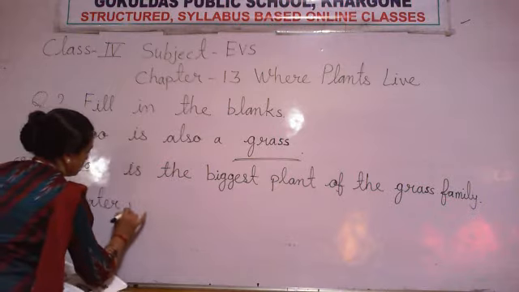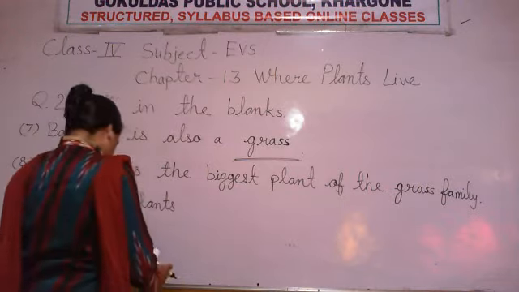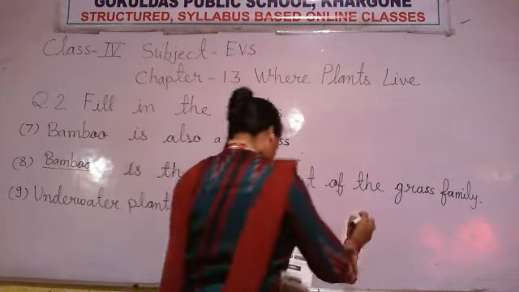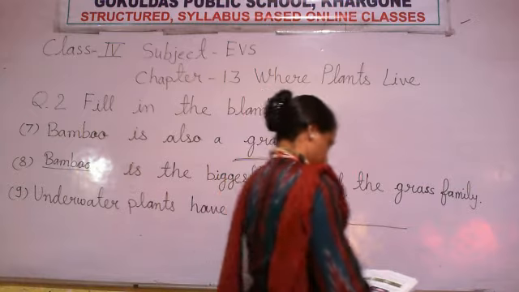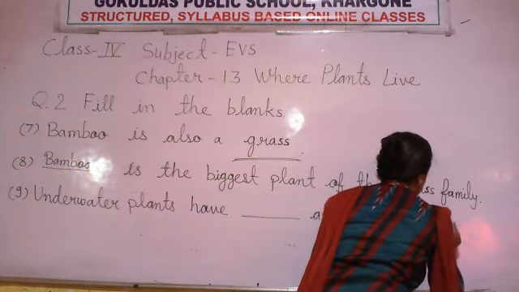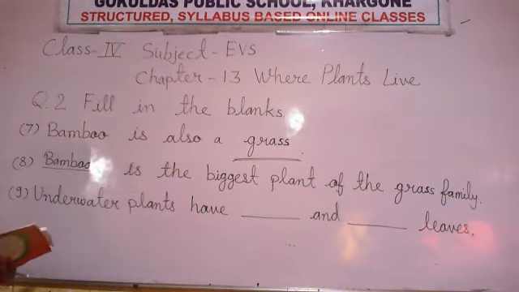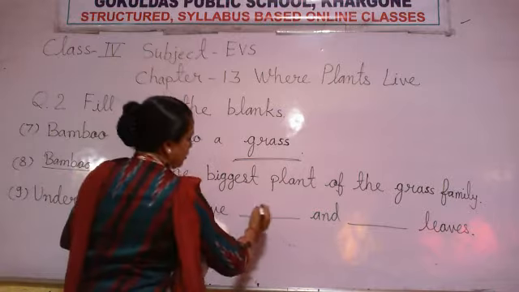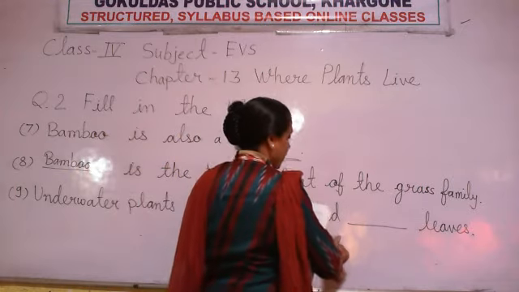Underwater plants have blank and again blank leaves. Which types of leaves are found in the underwater plants? First here, thin, and the second option, narrow.